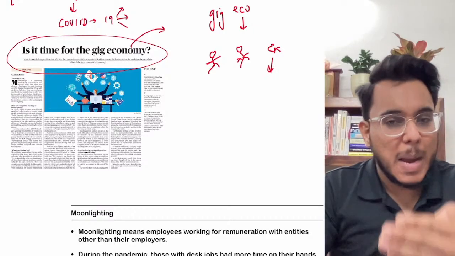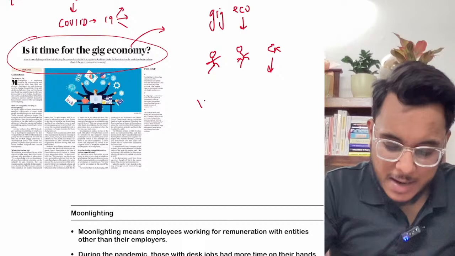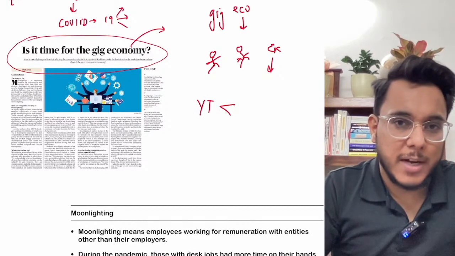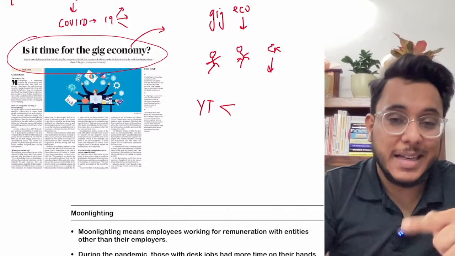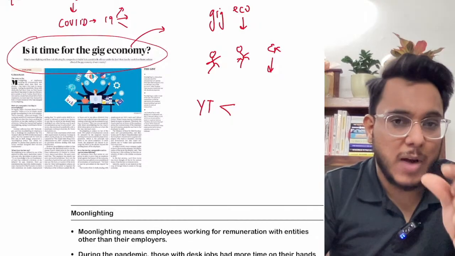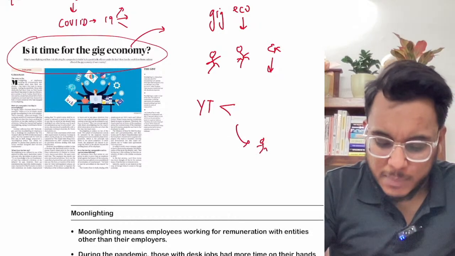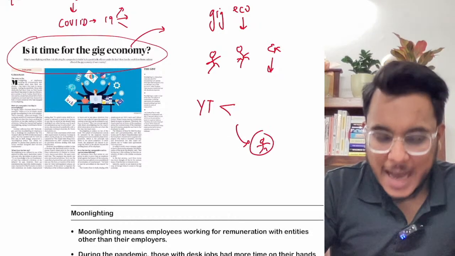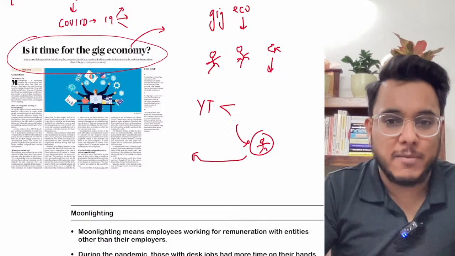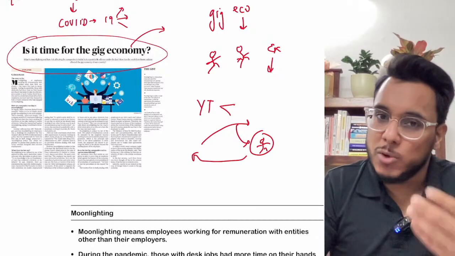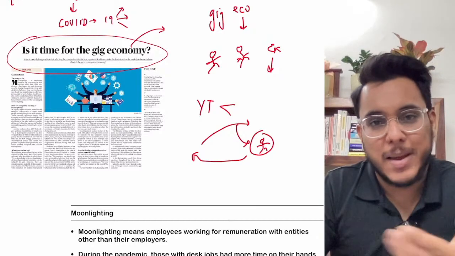For example, guys, I am making this YouTube video. Now suppose I want to make another kind of video, I want to record a video, and I want somebody to edit my video. So I'm looking for an editor. I can contact some person who is a professional editor. I'll ask this person to please edit my video, and for that particular video I'll pay you some money. You just edit one video for me and I'll pay you that money.